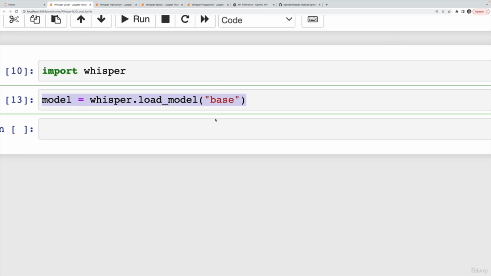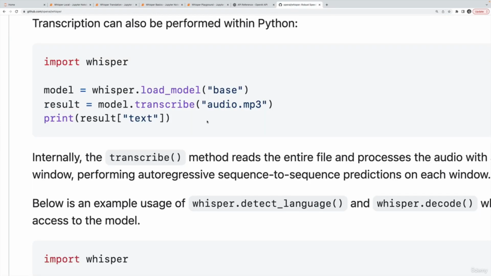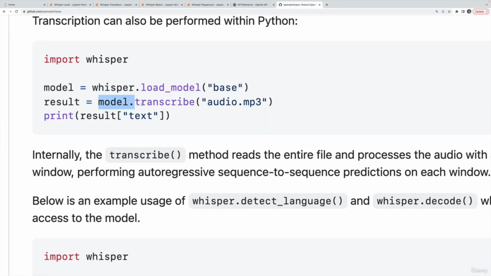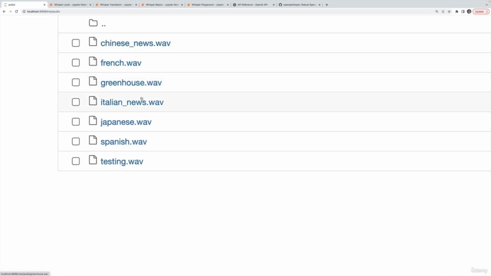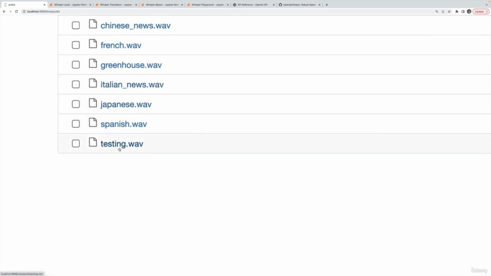The next thing I need to do is take a look at the methods that we have access to. And the first one is model.transcribe. And what's nice about doing it locally is that I don't have to open the file up myself. I don't have to call the open method and read the file and pass that to the API. Instead, I can simply provide the path to a file. So why don't we transcribe? I know I have a couple of audio files. I can't remember what I named them. Why don't we transcribe the testing file I recorded way early on? It's just me saying like testing 1, 2, 3.